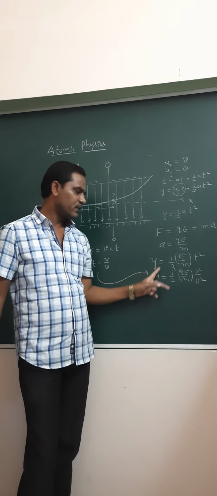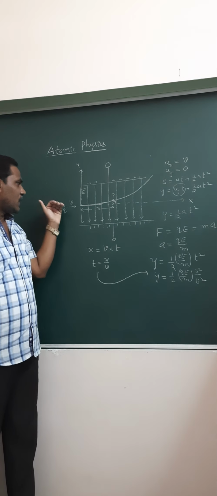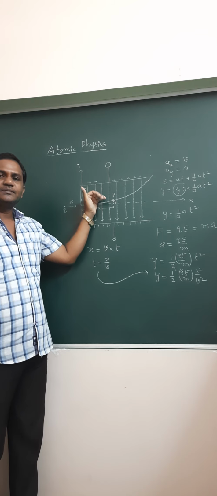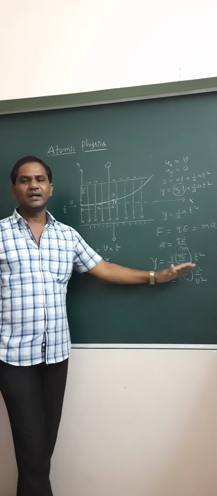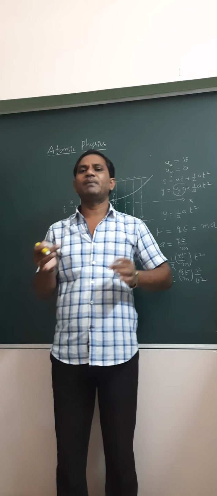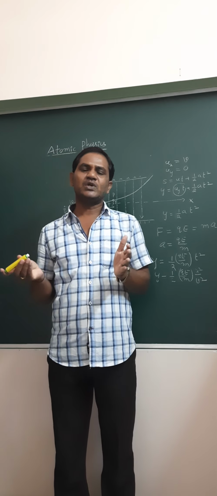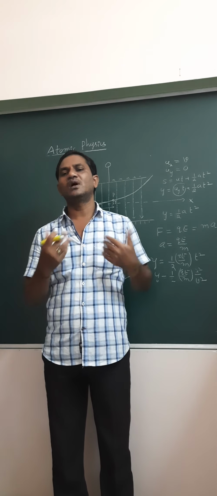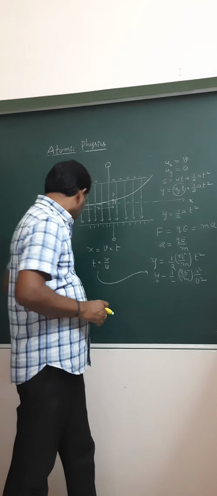If you observe this equation, it is a parabolic equation. Therefore, when the charged particle is moving in the uniform electric field at right angles, it follows a parabolic path. When the particle is moving in the electric field either parallel or anti-parallel, the path followed by the particle is a straight path. When the charged particle is projected perpendicular to the uniform electric field, it follows a parabolic path. You can observe this from the expression.